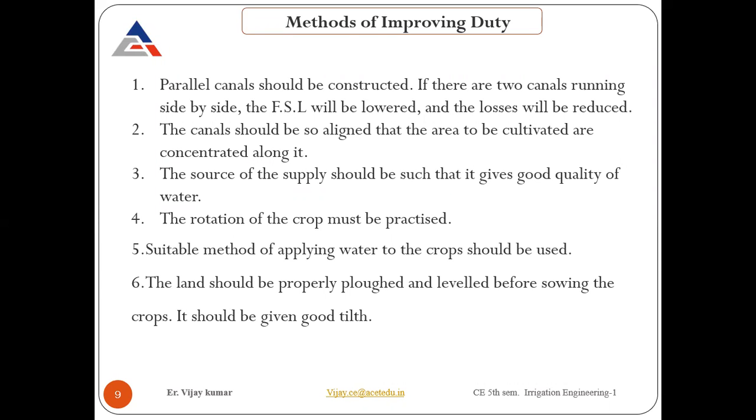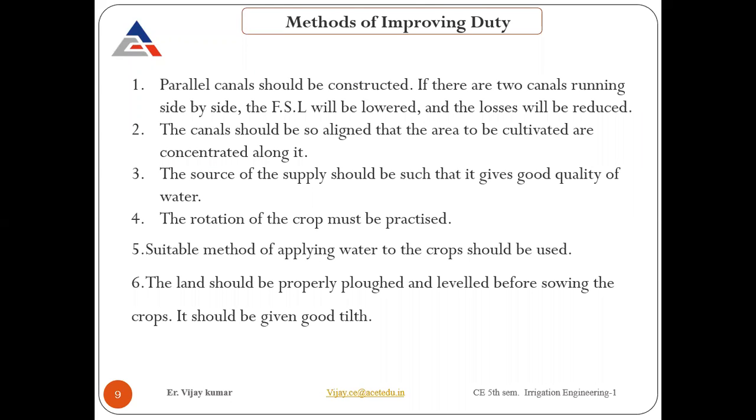The source of supply should be such that it gives good quality water. Make sure the source of water supply is good enough. It can be rainwater that is passed through canals, channels, rivers, or it can be a tube well. Tube well water should be good enough so that we can utilize it for more work of duty.